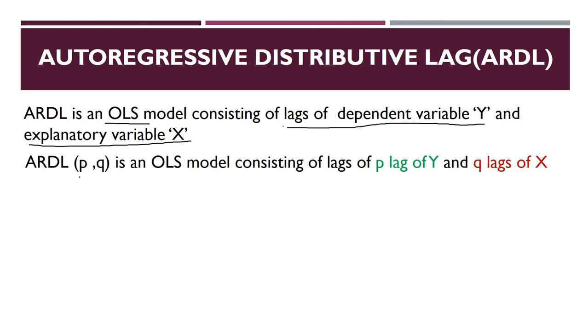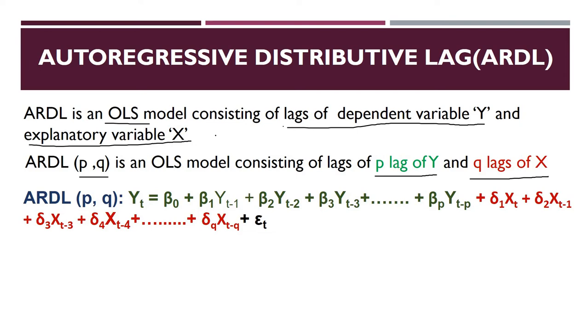So the ARDL model, commonly known as ARDL(p, q), is an OLS model where p means the lag of y. That means whenever we write p, we are writing the lag, maybe 1 day back, maybe 2 days back of its own, and q means the lag of x. That means how many previous terms we have to see, so that we can say that y is dependent on the independent variable of the previous day, or the day before yesterday, or 3 days before. So we name it ARDL(p, q).